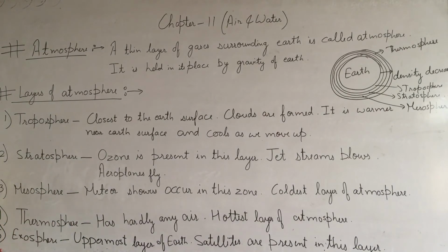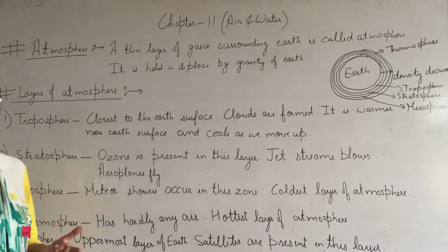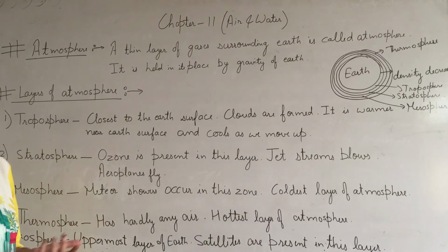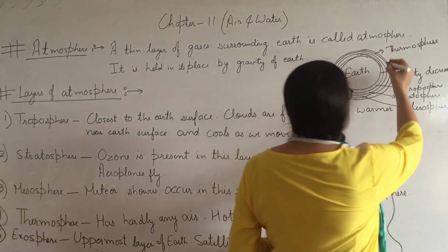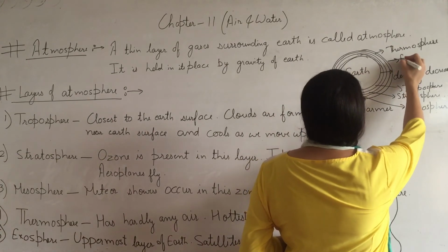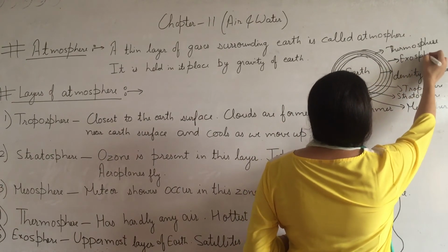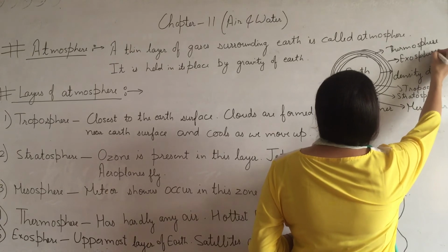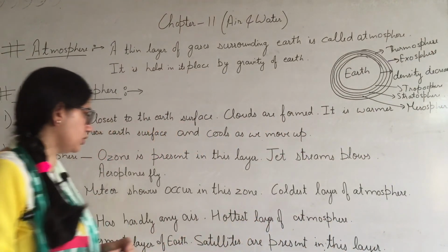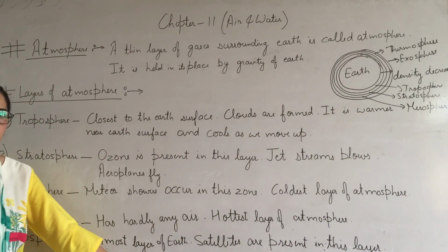Now the last layer is exosphere. This is the outermost layer of atmosphere, and this exosphere, it merges with the outer space. It do not have any outer boundary, it only merges with the outer space. This is exosphere. And satellites are normally present in this layer.